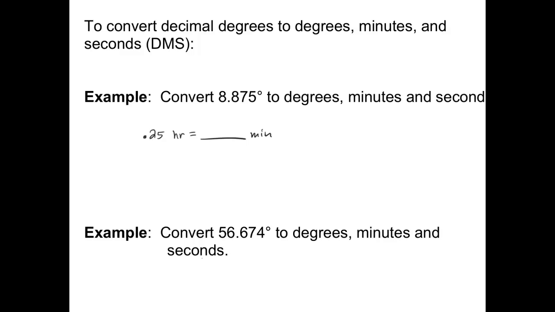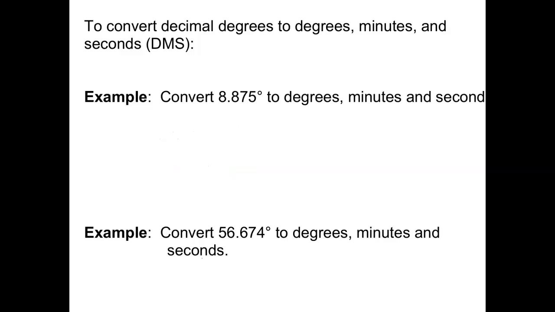We change hours into minutes by multiplying by 60. If I've got 1/2 of an hour, 1/2 of 60 is 30. If I've got 1/4 of an hour, 1/4 of 60 is 15, which is why we have a 15 here. So to change hours to minutes, we multiply by 60. And then to change minutes to seconds, we would multiply by 60 again.